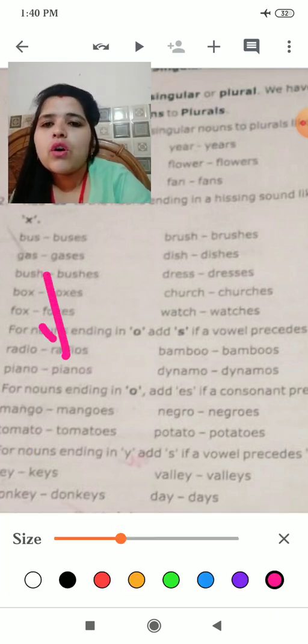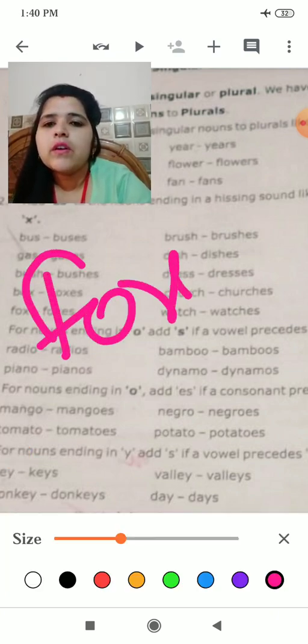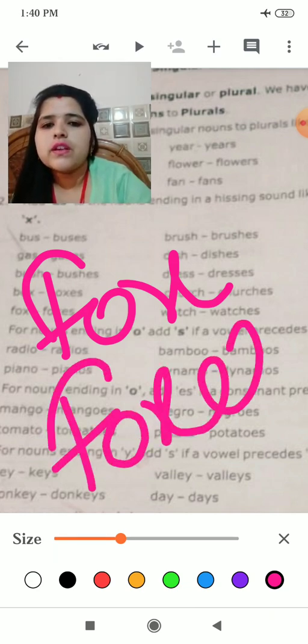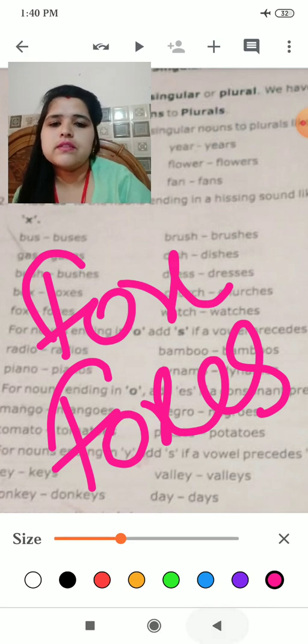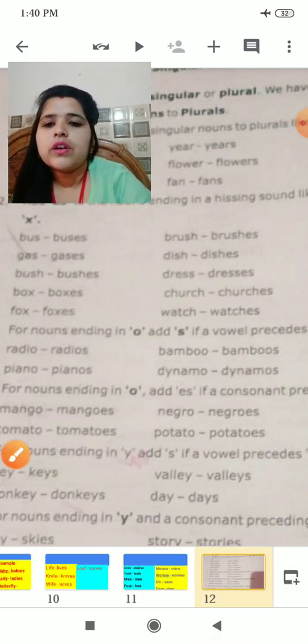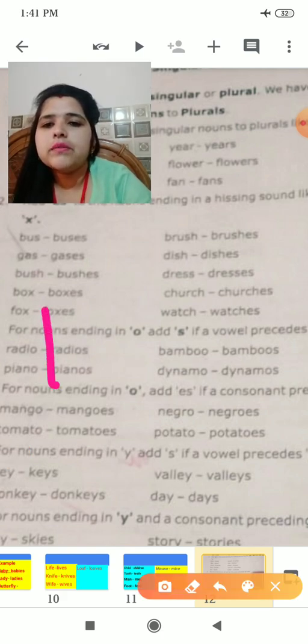Fox. What will fox become? Tell me. Yes, fox will become foxes. Understood? Okay, tell me what lady will become.